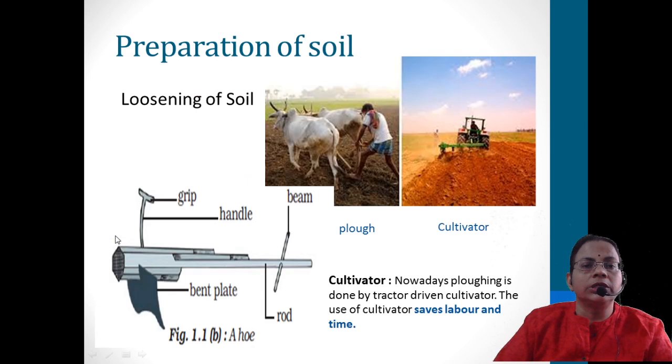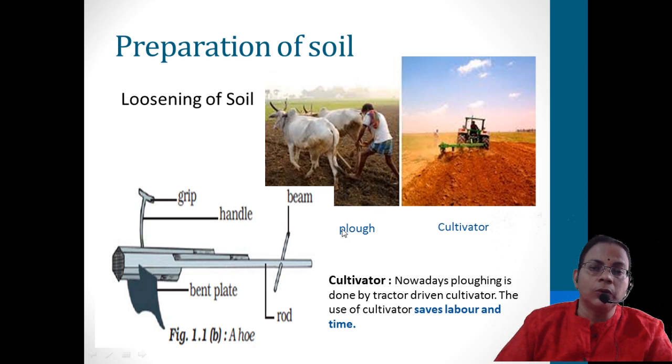Now we'll move on to the next one, the first step, that is preparation of soil. What do you mean by preparation of soil? It is just loosening of the soil. How can we prepare? There are two methods, the manual or conventional method and the modern method.